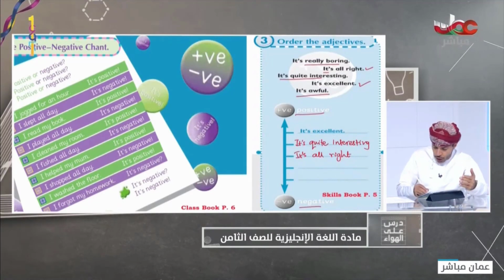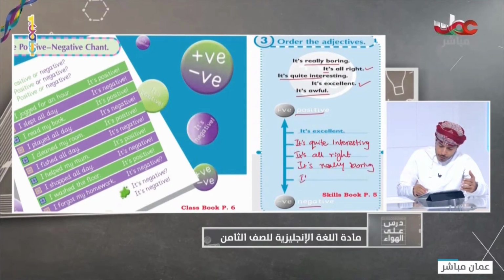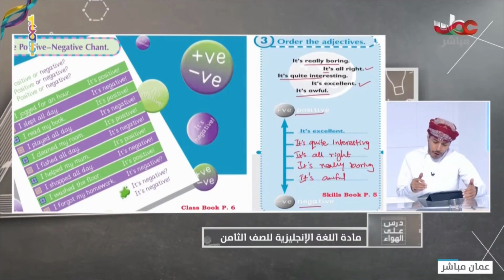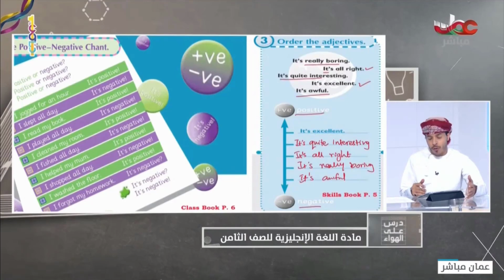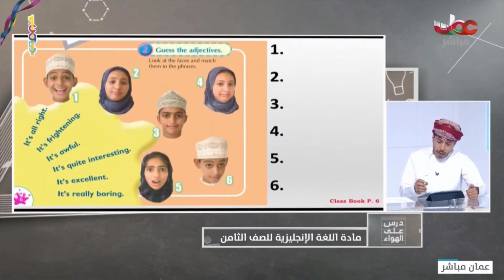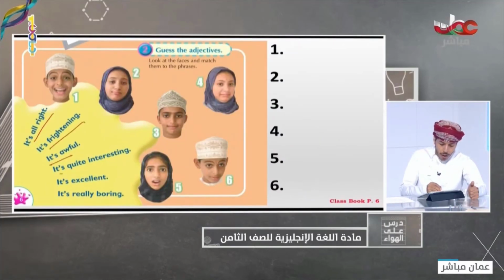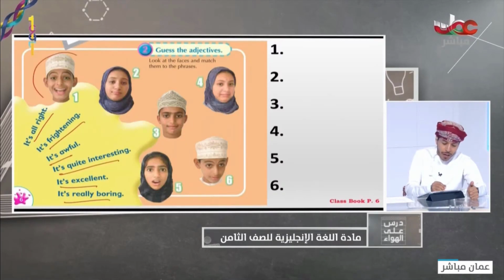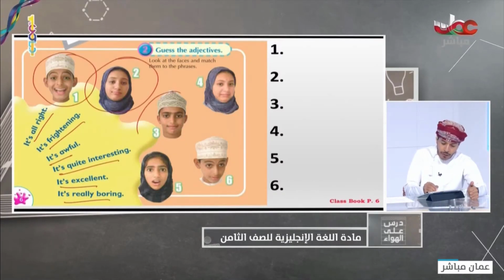So we have it's really boring, and we have it's awful. Okay, so this is how we classify these adjectives in terms of positivity and negativity. And the same thing, you can range these positive and negative adjectives based on their facial expressions, as you can see.